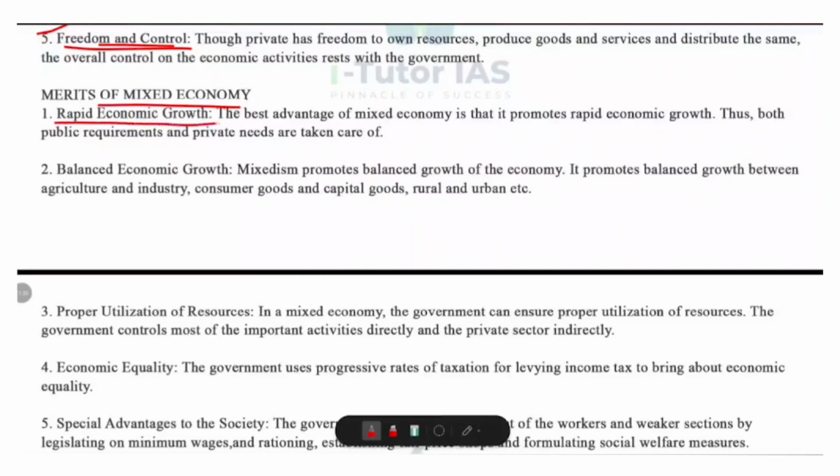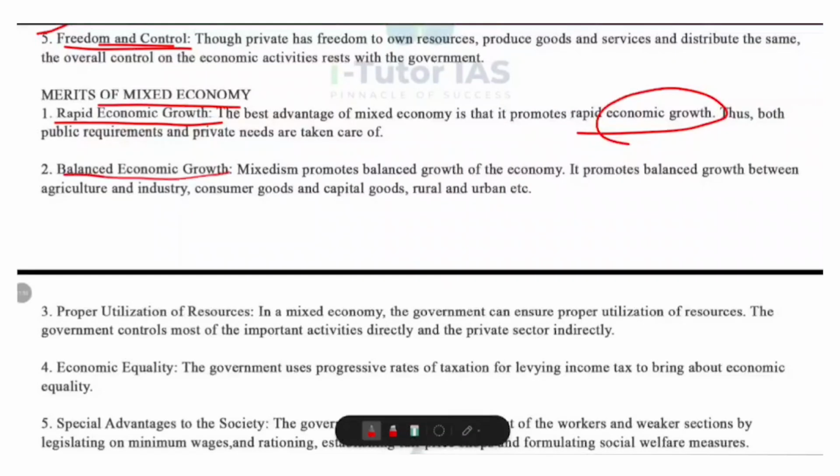Okay, now let's look at the merits of mixed economy. Rapid economic growth is one merit. A mixed economy promotes fast economic growth because it combines private sector efficiency and profit motive to boost production, and government initiative to meet public needs like infrastructure, healthcare and education. And this ensures that both private and social needs are addressed, leading to overall economic growth.